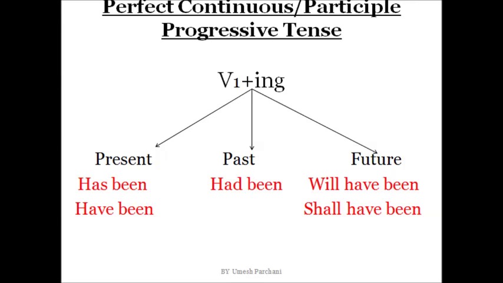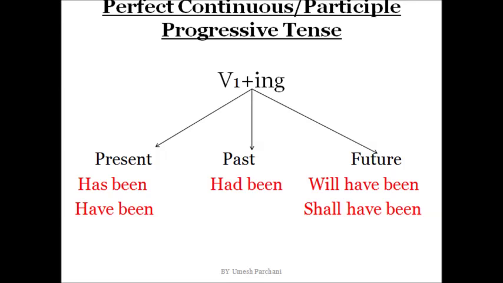For example, if I say I'm eating food, that means it's continuous tense. But if I add a period of time or point of time and I show that my work is continuing from that particular period of time or point of time, that will be perfect continuous.